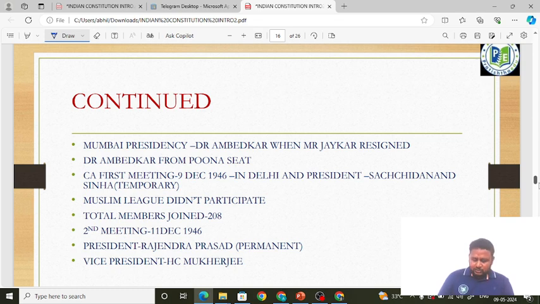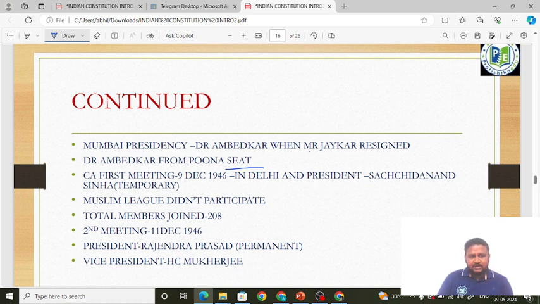to the Constituent Assembly. So from the Bombay presidency, Ambedkar was a member. Okay, he resigned. He himself resigned from the Bombay presidency. Okay, so Dr. B.R. Ambedkar was elected from the Pune seat. From the Pune area, he was elected to the Constituent Assembly. Dr. B.R. Ambedkar was later elected.